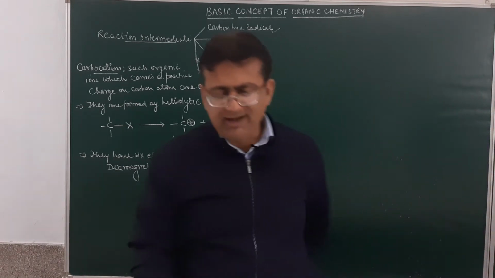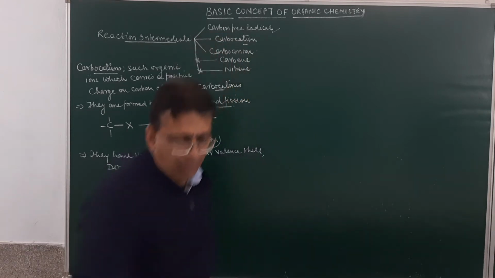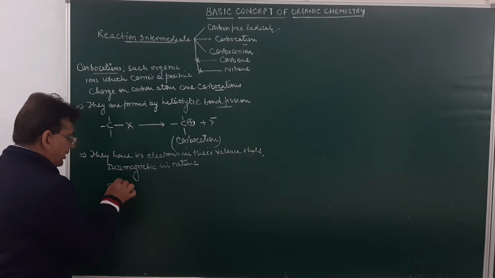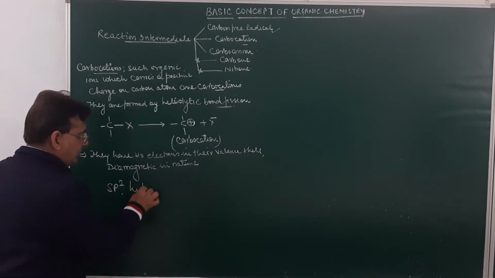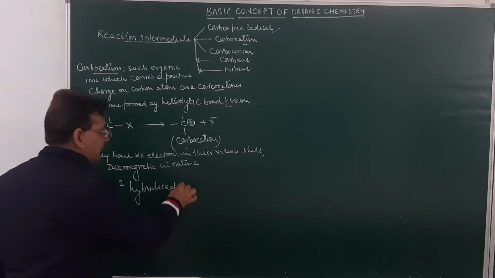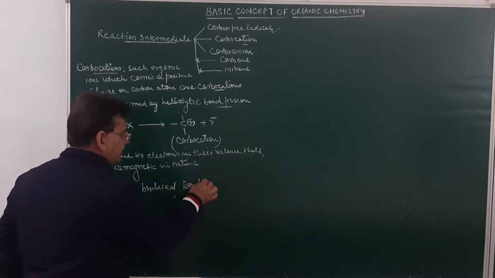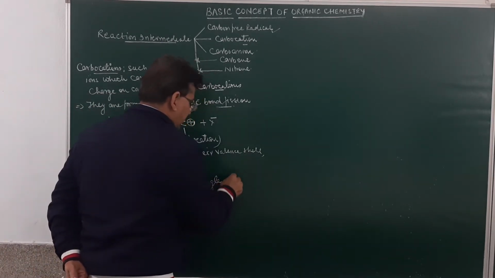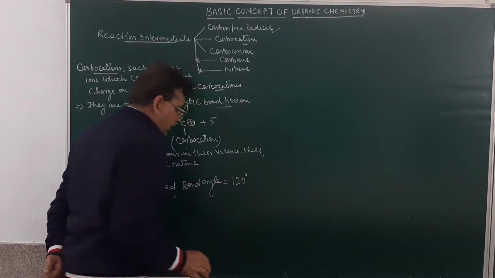Carbocations are sp2 hybridized with a bond angle of 120 degrees.